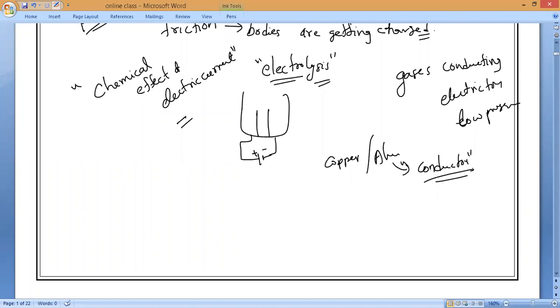So to understand static electricity and charged bodies, we did that experiment of rubbing the comb with dry hair, and if you place it near a bit of papers, all the papers show attraction. Yes or no, guys? Yes, please. All of you. So that is one example of static electricity.